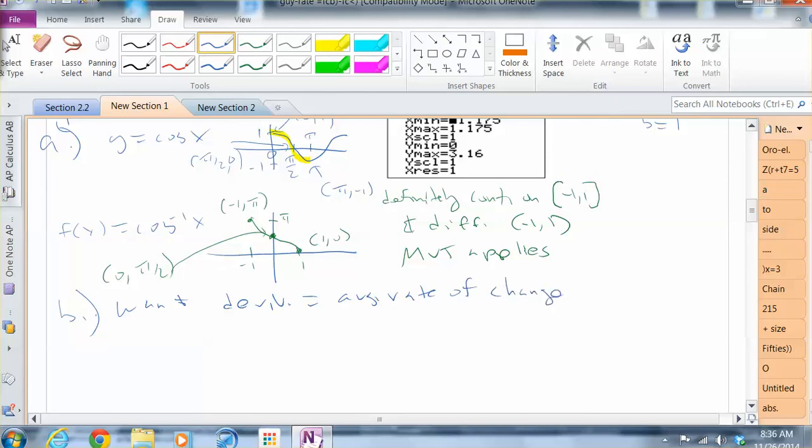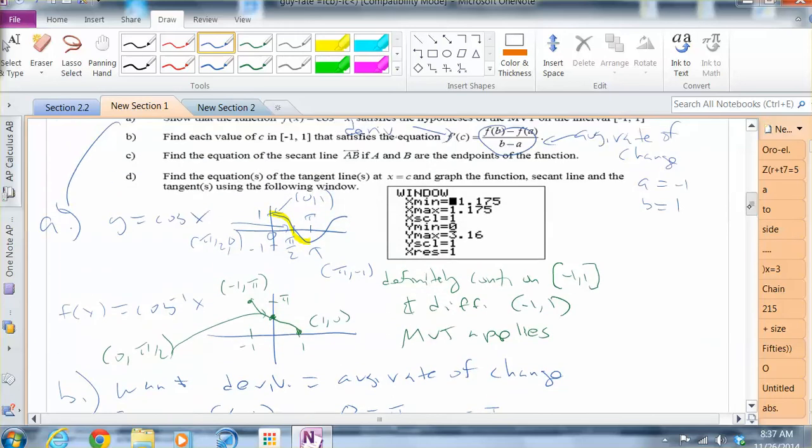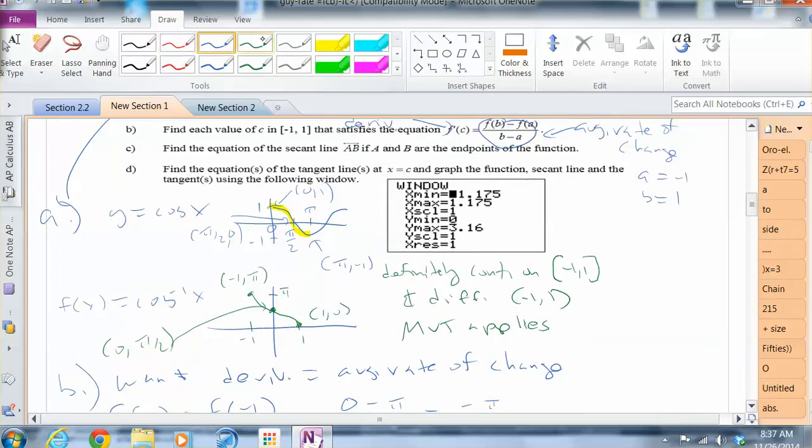Well, let's find the average rate of change. So f of 1 minus f of -1 over 1 minus -1, which will be 0 minus pi, over 2. So we get -pi over 2, which makes sense. It's about negative 1.5. If I did try drawing a secant line between those two endpoints, it looks like it has a negative slope, about negative 1.5 something. So I think that makes sense.